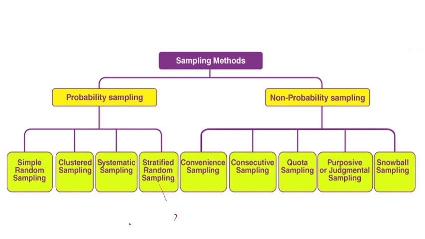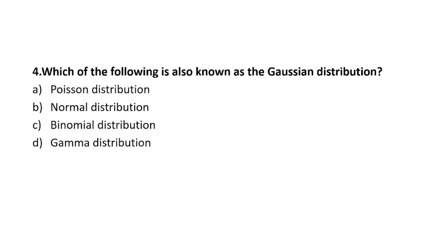Then snowball sampling, also called network or chain sampling, is where one respondent gives the reference of another. I hope this is clear to you. I took your 1 to 2 minutes, but the types of sampling topic is revised.